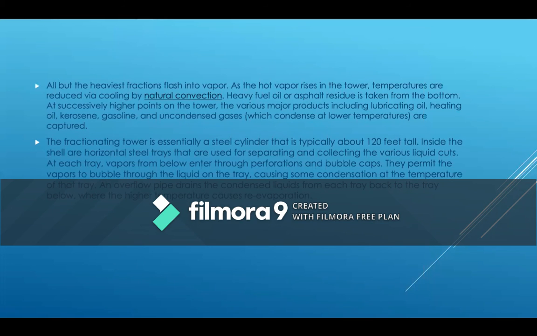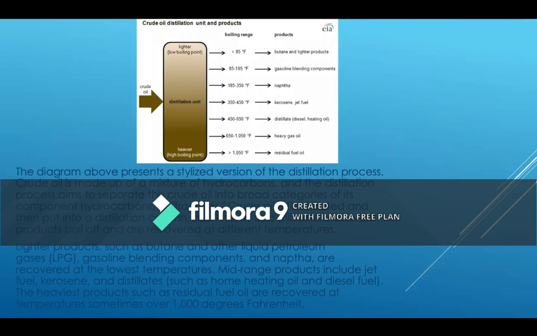The fractionating tower is essentially a steel cylinder that is typically about 120 feet tall. Inside the shell are horizontal steel trays that are used for separating and collecting the various liquid cuts. At each tray, vapors from below enter through perforations and bubble caps. They permit the vapors to bubble through the liquid on the tray, causing some condensation at the temperature of the tray. An overflow pipe drains the condensed liquid from each tray back to the tray below, where the higher temperatures cause re-evaporation. The diagram above presents a stylized version of the distillation process.